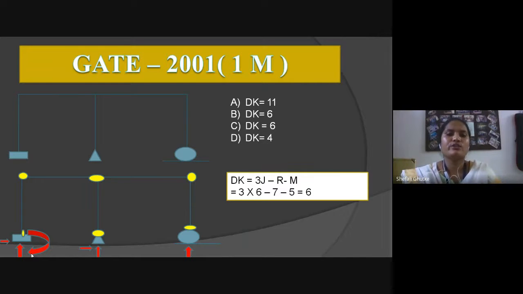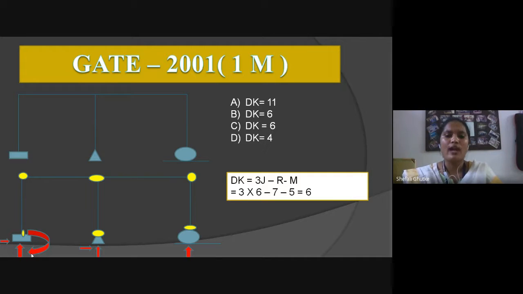GATE question 2001 asking for 1 mark. It is a frame. One end is fixed, the other end is supported. For calculating the degree of kinematic indeterminacy, they give us 4 options: A is 11, B is 6, C is 6, and D is 4.